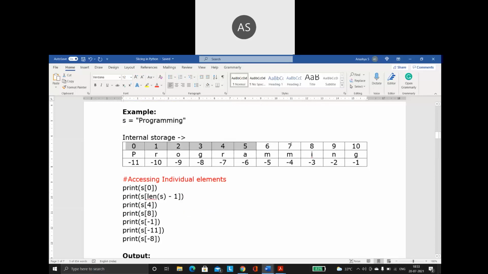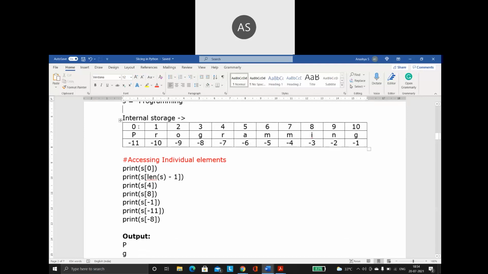I have the positive indexes and I have the negative indexes also. So negative index, as I said, starts from -1, it goes till -n. Positive index starts from 0, goes till n minus 1. What is n? n is nothing but the length of the string. And you already know how to find the length of the string. I have a predefined function called len. So I can make use of the len function to find the length of the string.